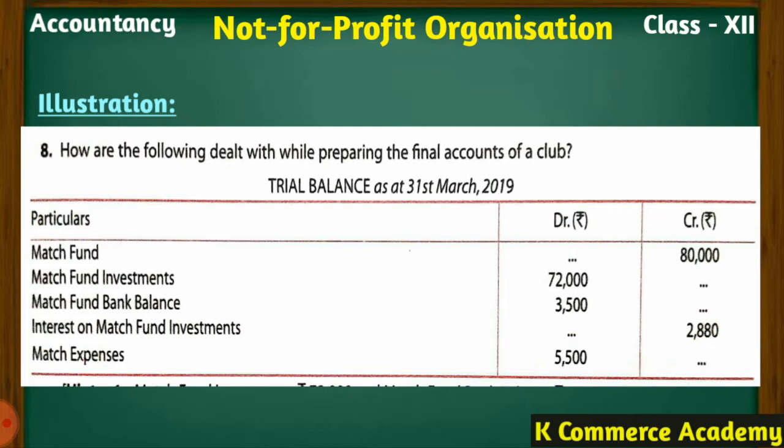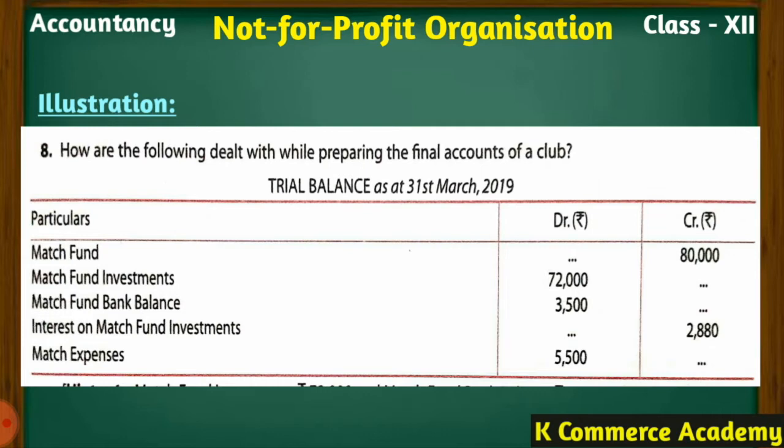So the items given to you under the trial balance are match fund, match fund investment, match fund bank balance, interest on match fund investment, and match expenses. And we have been asked to disclose these items in the final accounts. First of all, all these items will move to the balance sheet.